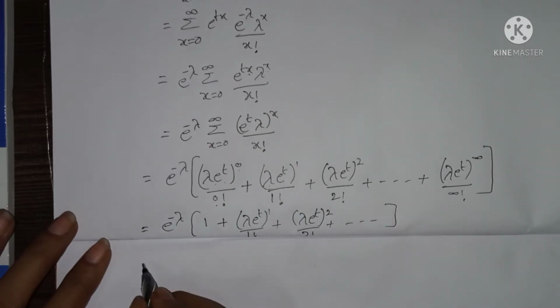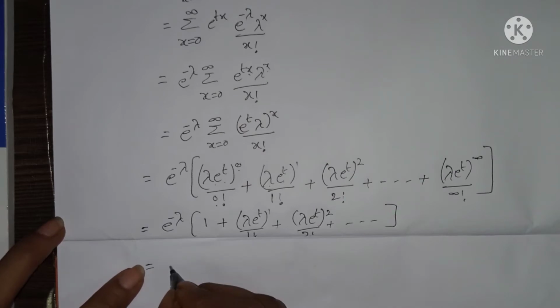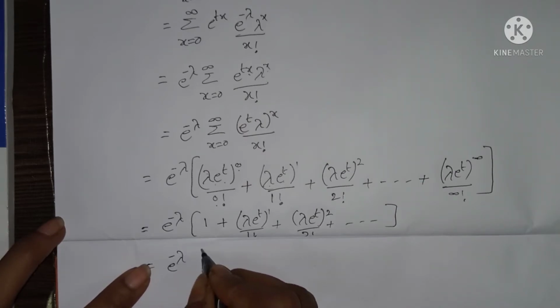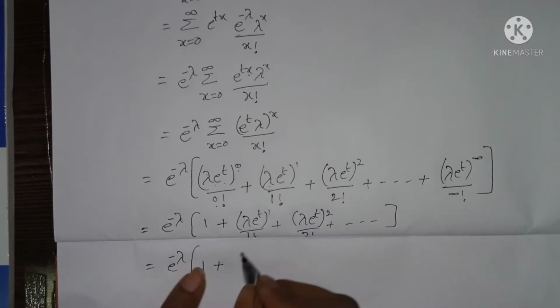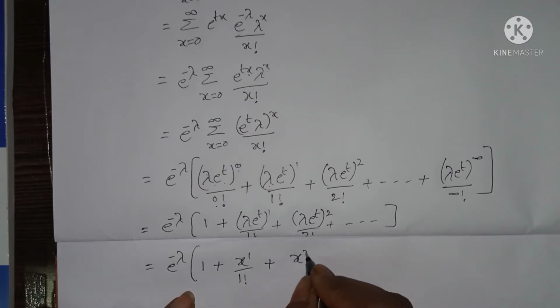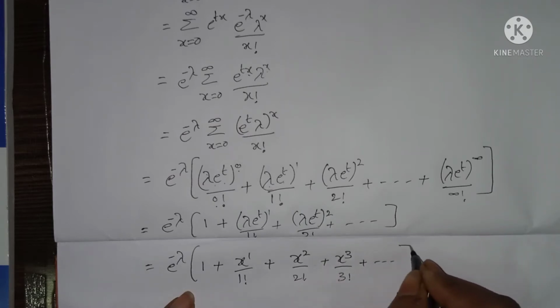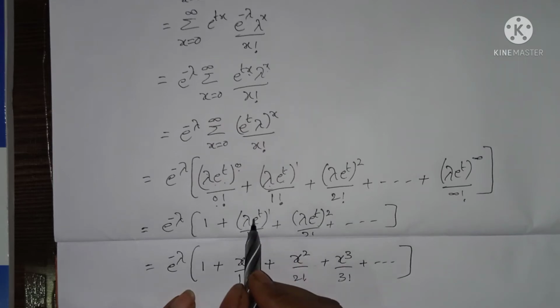So this is in the form of e power minus lambda into something. Here we have 1 plus x power 1 by 1 factorial plus x square by 2 factorial, and the next term is x cube by 3 factorial plus and so on, if we think of this one as x.